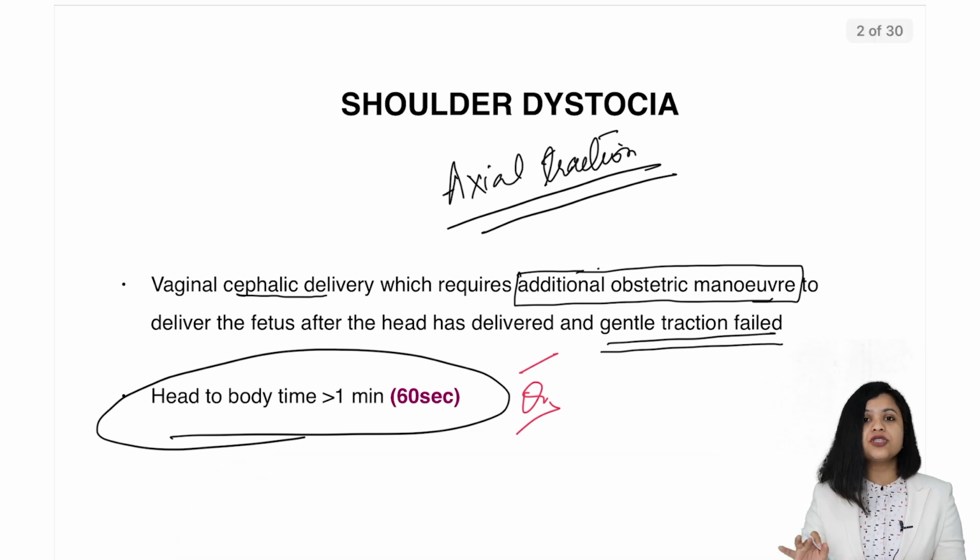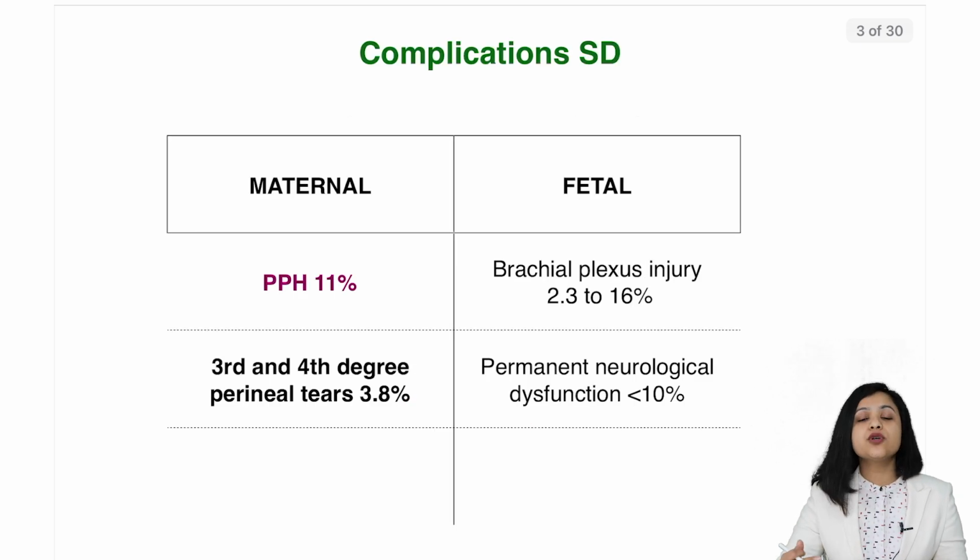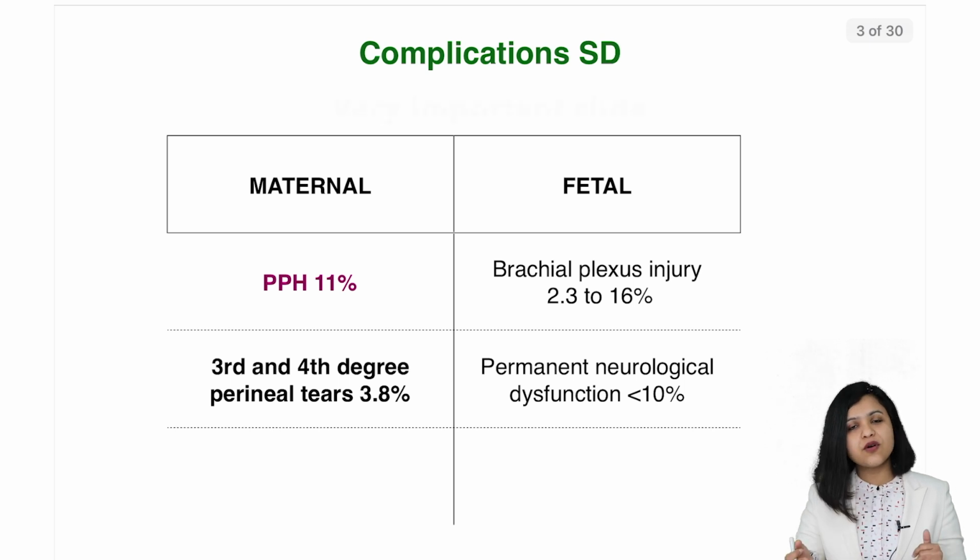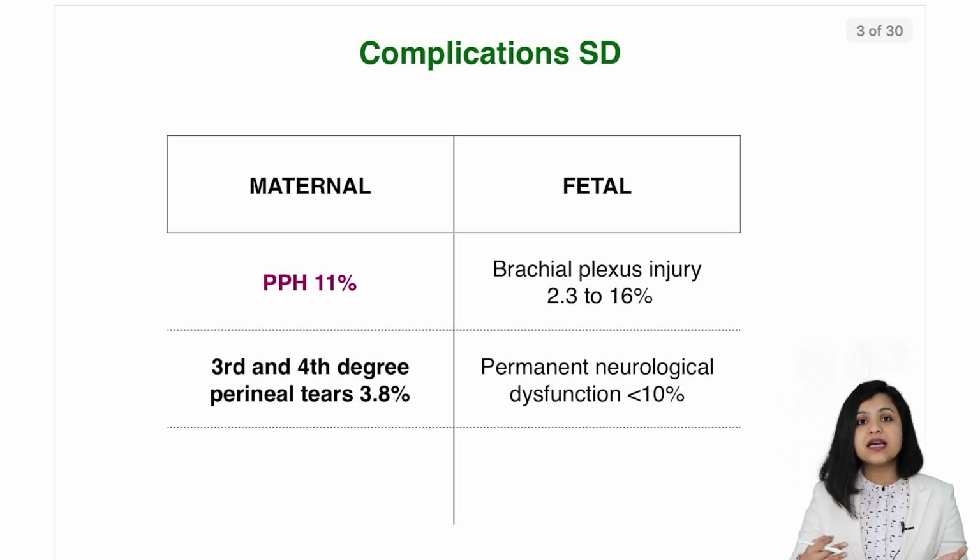So shoulder dystocia is an obstetrician's nightmare. This is an obstetric emergency. Now why are we discussing shoulder dystocia in such depth? There are certain complications associated with shoulder dystocia. There are maternal complications and there are fetal complications. In fact, shoulder dystocia is an obstetrician's nightmare. So I've tried to summarize it in tabular form so that it is easier for you to remember.